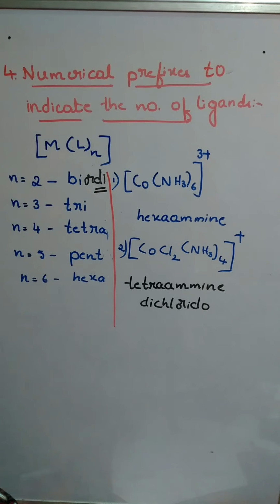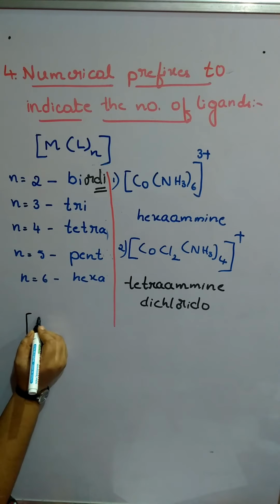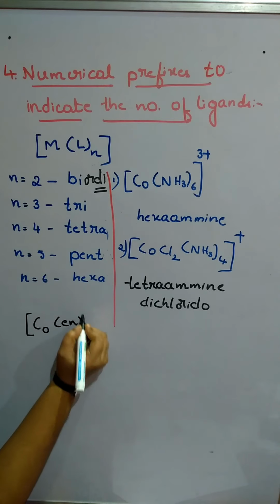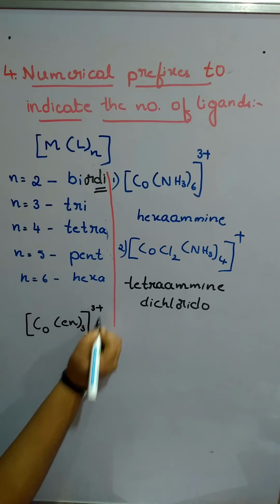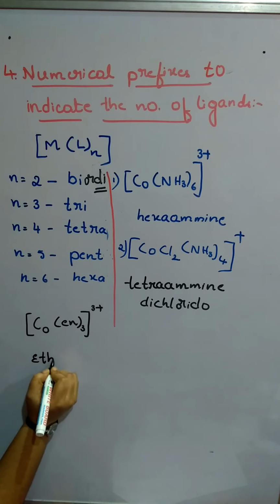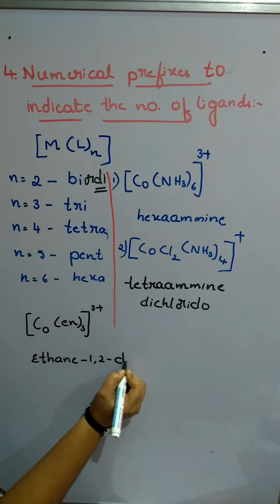Simple ligands we have seen. So for simple ligands, that is monodentate ligands, we can use the prefixes like this. Suppose the ligand itself has such a name. Let us consider an example, that is en thrice, with a 3 plus charge. Here en is nothing but ethane, IUPAC name only I will be writing, ethane-1,2-diamine.